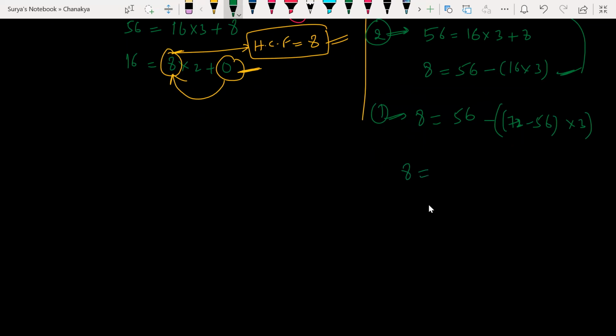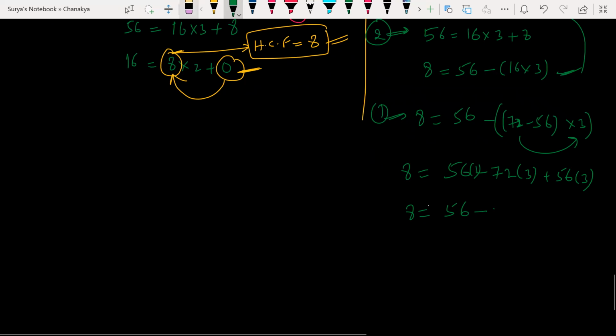So 8 is equal to what? 56. Multiply 72 into 3. So minus into minus plus, 56 into 3. So 8 is equal to 56, so 56 one time here, minus 72, how much? 72 minus 3, how much?